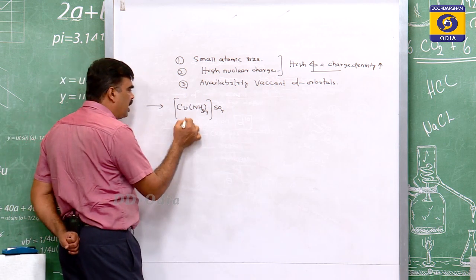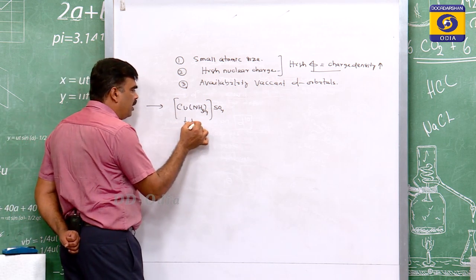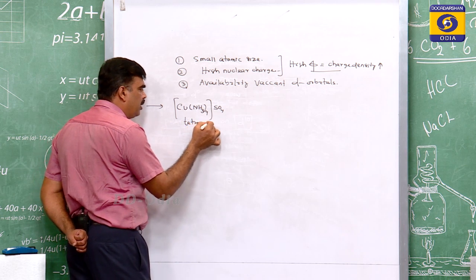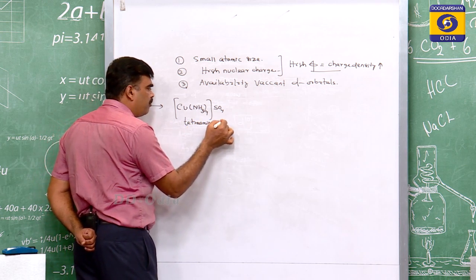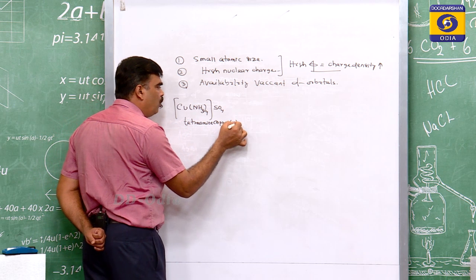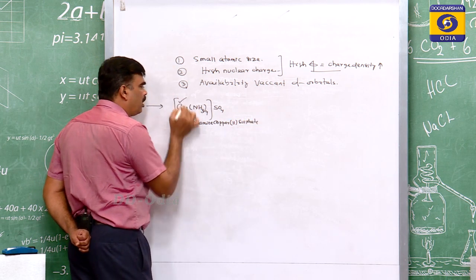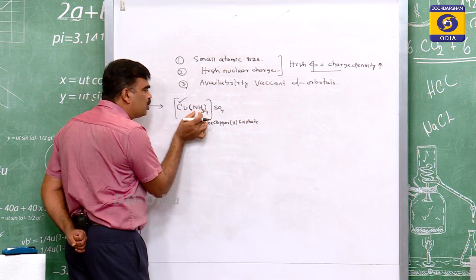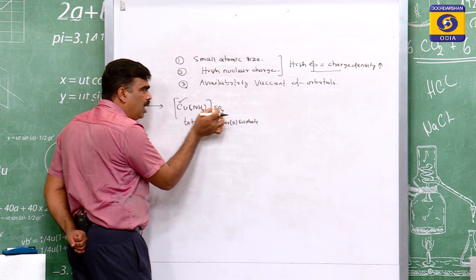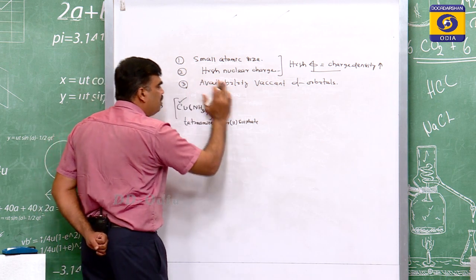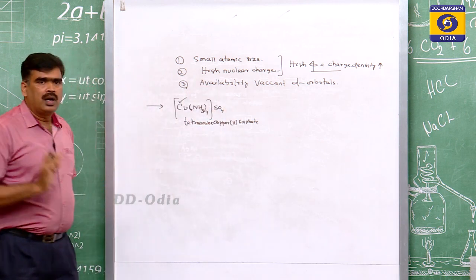Here it is tetraamminecopper(II) sulfate. You see, copper now holds 4 ammonia and 1 sulfate and makes this a beautiful blue colored complex.